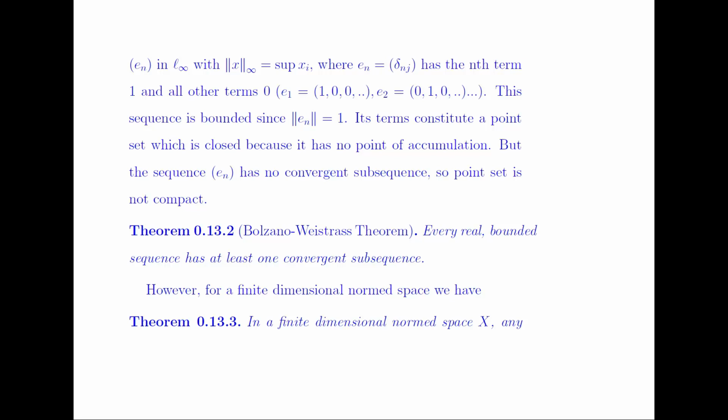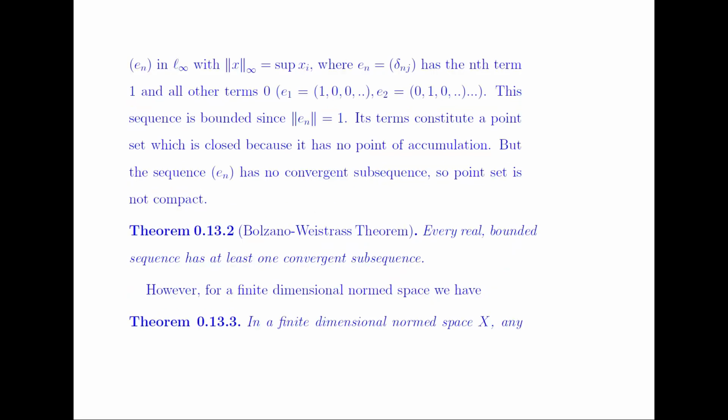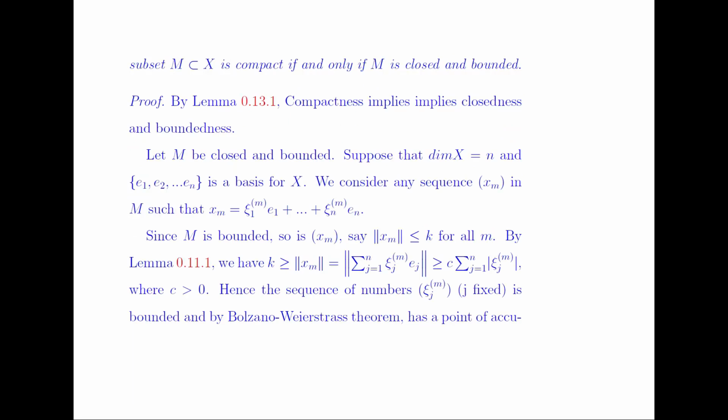So now let's discuss the next part. In a finite dimensional space X, any subset M of X is compact if and only if M is closed and bounded. So we have been discussing this in a metric space. Now we can say that in a finite dimensional space this result is true. In a finite dimensional normed linear space, any subset M is compact if and only if M is closed and bounded. The previous result already says that compactness implies closedness and boundedness.